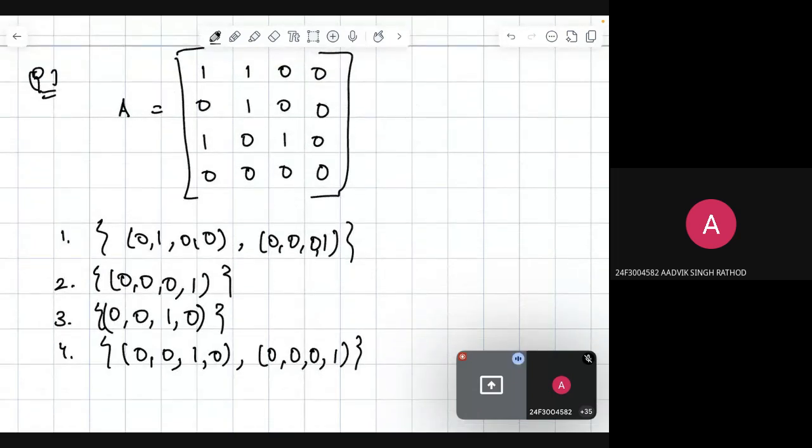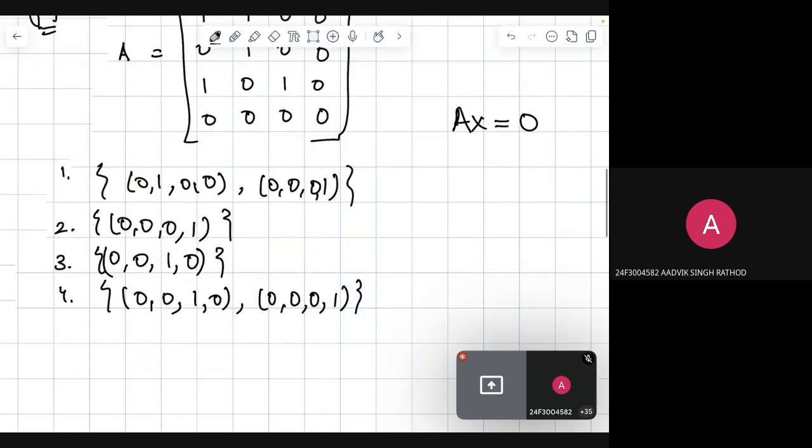So what is a null space? When we have a matrix given, the null space is the solution space of Ax equal to 0. So we have to check which of the following options are in the solution space of Ax equal to 0. It means that when we multiply any vector with matrix A, we have to get the zero column vector in the result. So how do we check that?